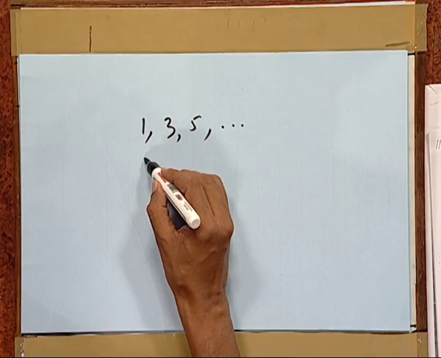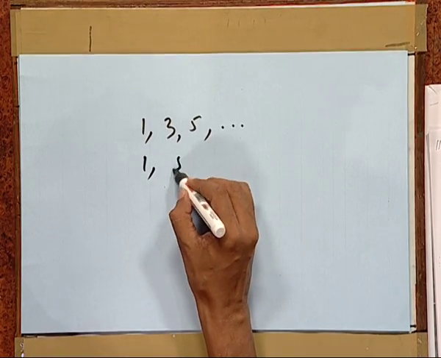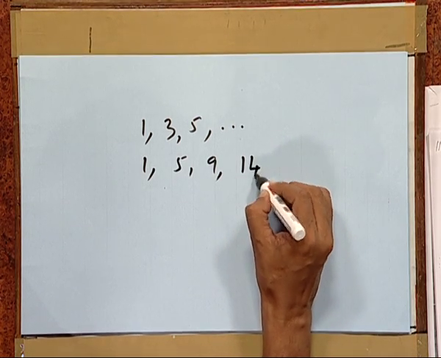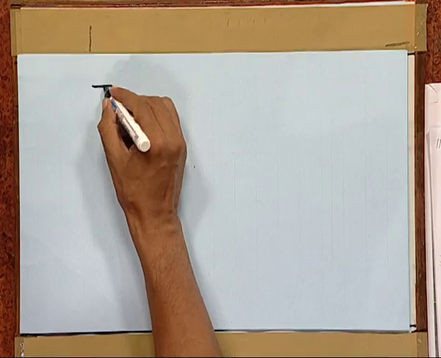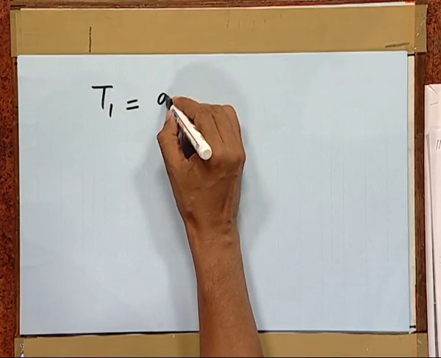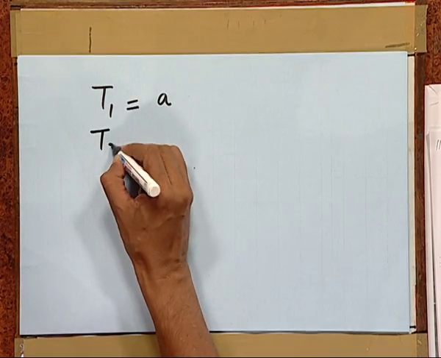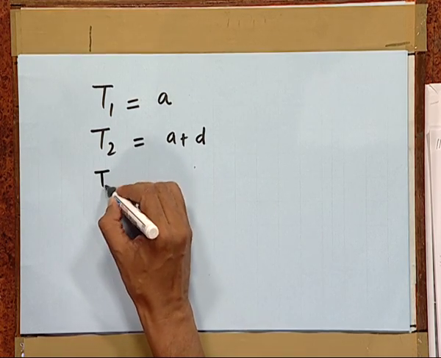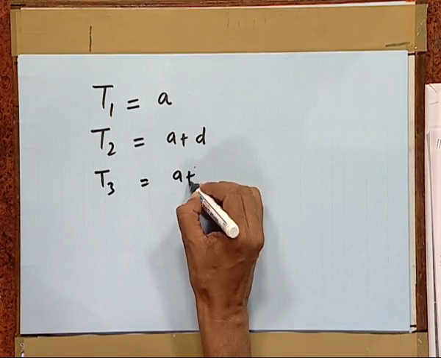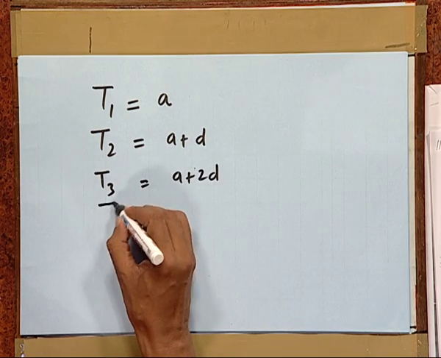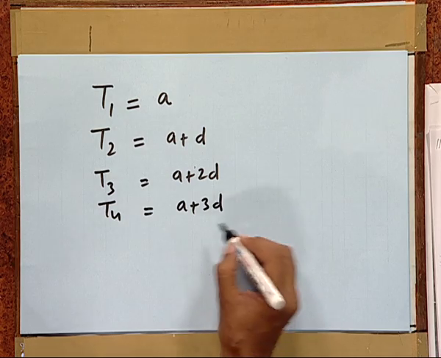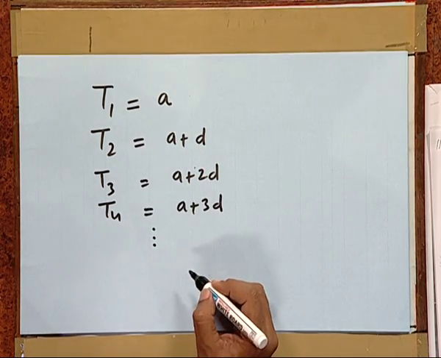A similar case is this: 1, 5, 9, 14 and so on. In the given sequence, we have T1, that is the first term, is just A. T2, the second term, is A plus D. T3 is A plus 2D. Similarly, T4 is equal to A plus 3D and so on.